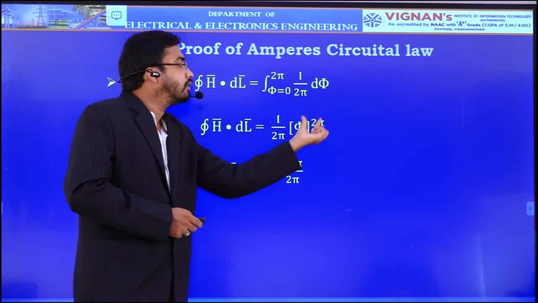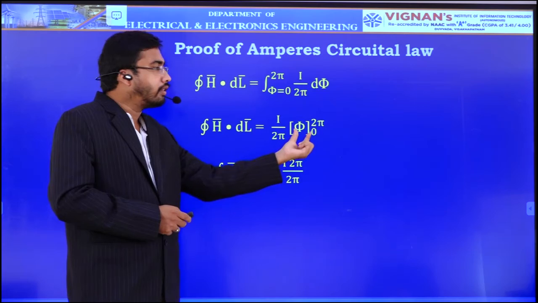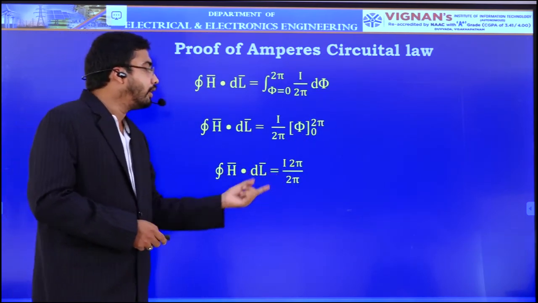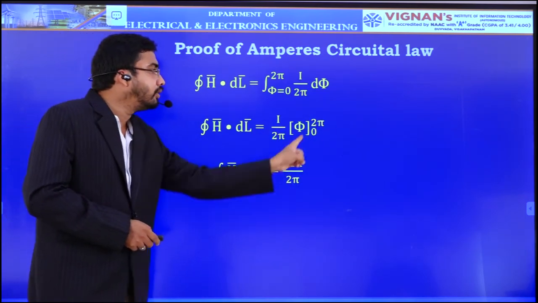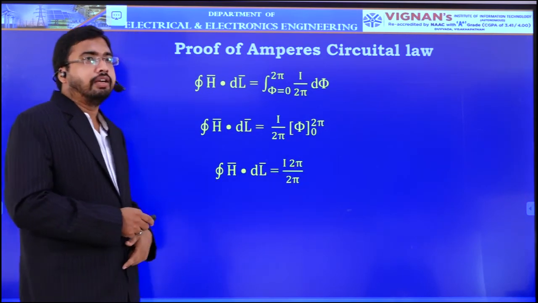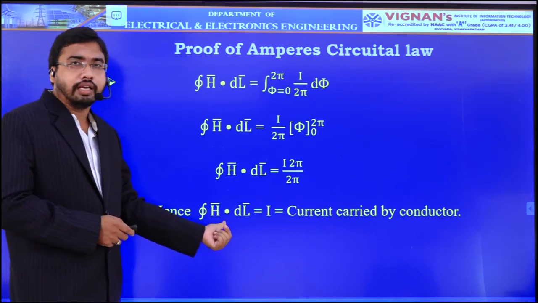Now integrate this, you will get phi. Integral d phi is phi and the limits are varying from 0 to 2 pi. Substitute them, you will get I by 2 pi into 2 pi. Now both these will be cancelled.